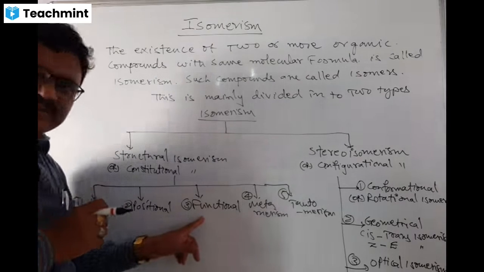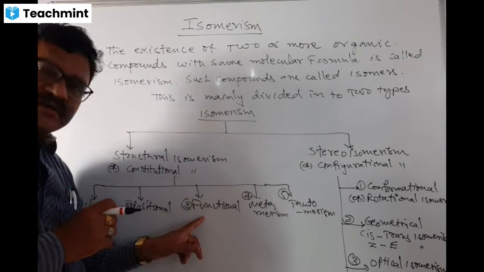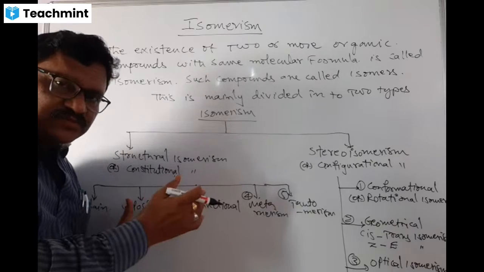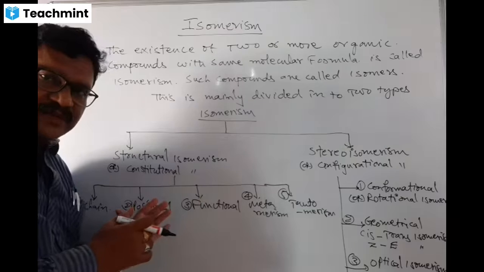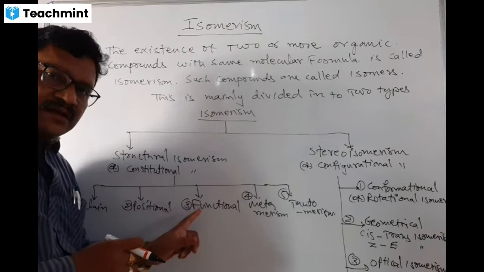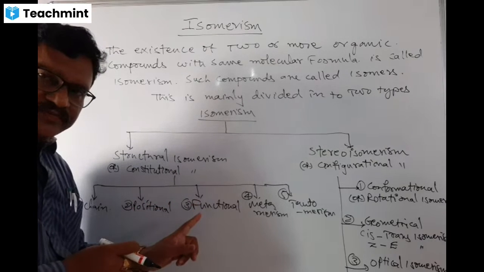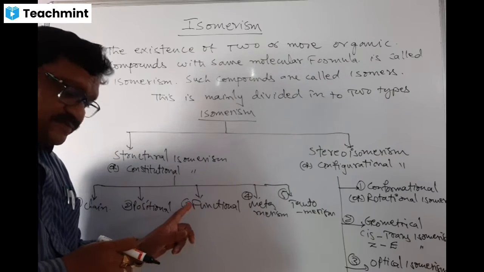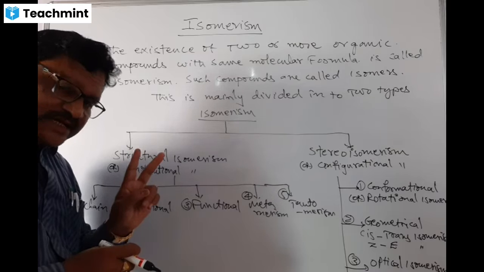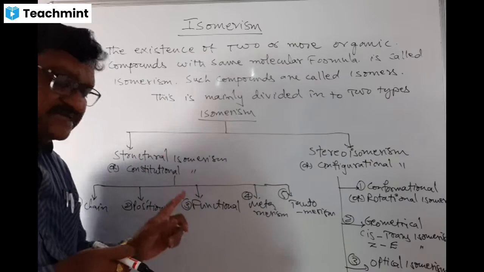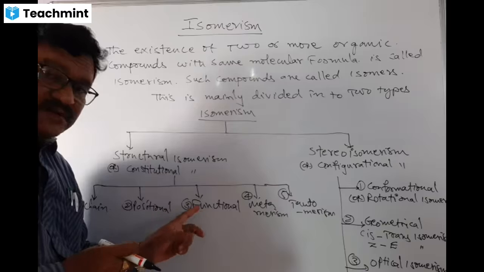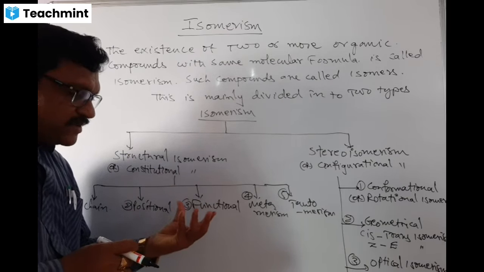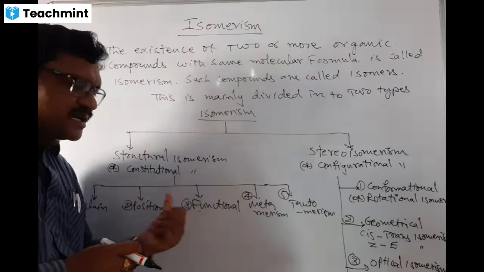Regarding functional isomerism, this is an important one. Here, these isomers exist due to difference in their functional group, having same molecular formula. For example, C2H6O, the molecular formula, has two categories of compounds. One is ethyl alcohol and another one is dimethyl ether. Both have same molecular formula, but they are different in their functional group. So they show different properties. That's why those isomers are called functional isomers.